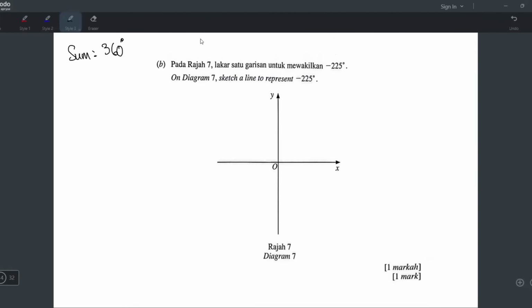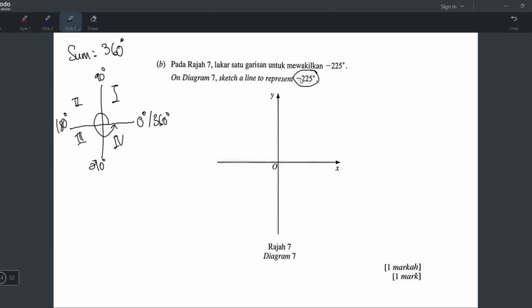Okay, B, on diagram 7, sketch a line to represent negative 225 degrees. First of all, you need to know the angle kosong mesti dari sini. Semua angle kira dari sini. And then you will go anti-clockwise: 90 like that, 180 like that, 270 like that, 360 like that. You go anti-clockwise if your angle is positive. This is quadrant 1, quadrant 2, quadrant 3, quadrant 4.